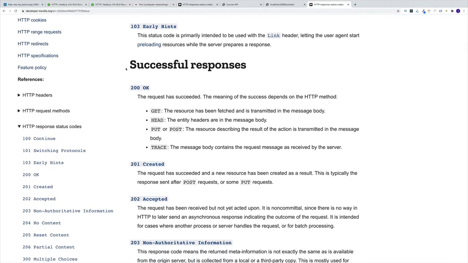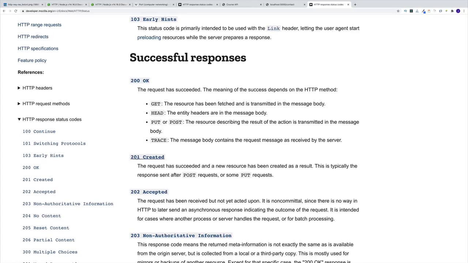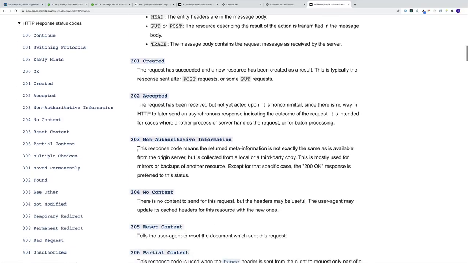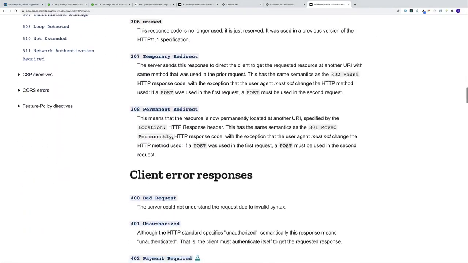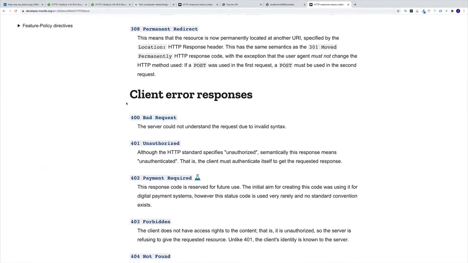And if you keep on scrolling, notice, the 100s are going to be informational responses. Then for successful ones, we have 200. So that probably is going to be the one that you'll use the most. That means that the request has succeeded. Then we have 201, also something that we'll use throughout the course a lot. And this one is once the post request is successful. So if you add the resource successfully onto the server, then you just send back 201.